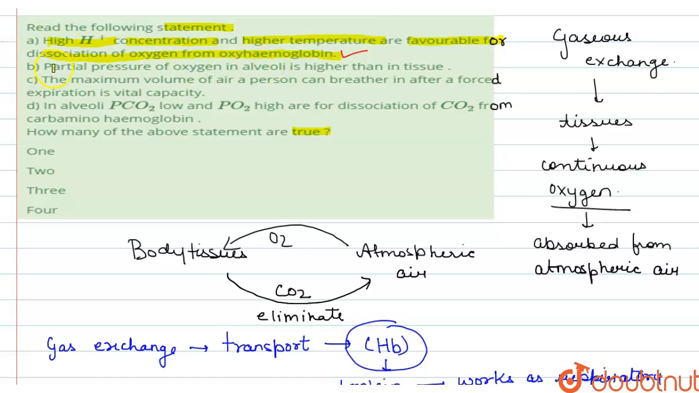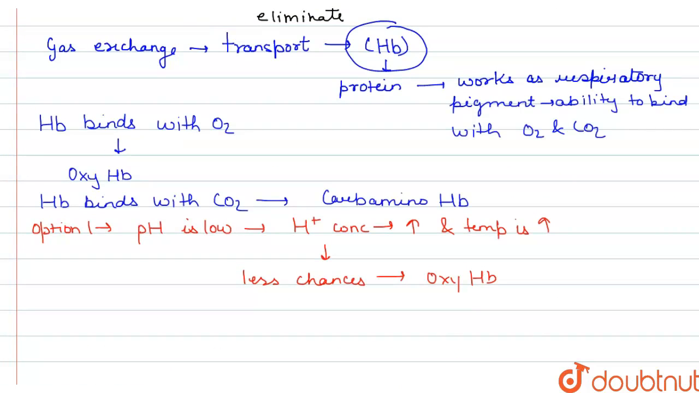If we talk about statement 2, it says partial pressure of oxygen in alveoli is higher than in tissue. If we discuss option number 2, in our body tissue there are regular metabolic processes that utilize O2, right? Because when we oxidize glucose, only then we get the energy. So O2 is being used continuously. So in the body tissues there are regular metabolic activities, correct?